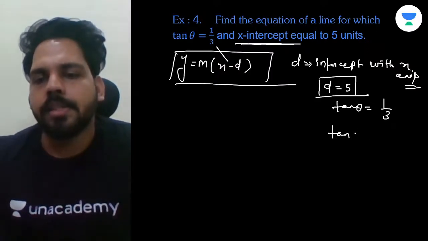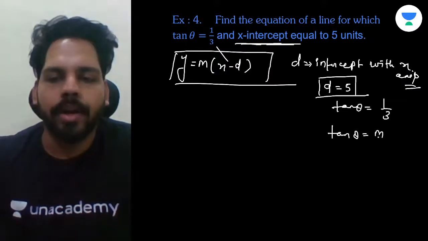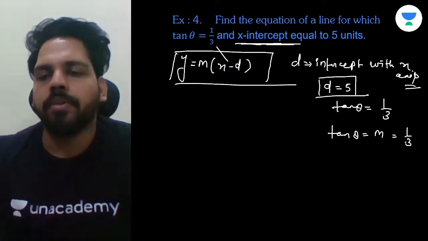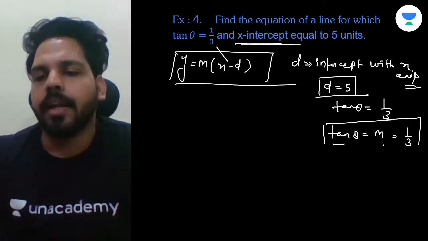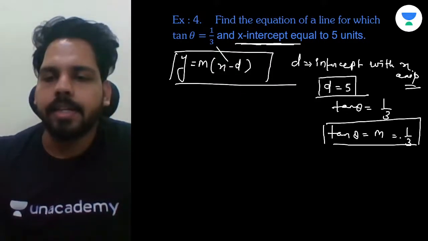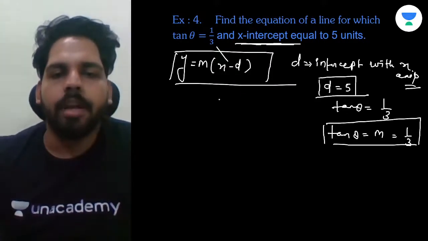tan theta? We are knowing tan theta is equal to m. So m is 1 upon 3, right or not? Tan theta is a slope. So slope we can write as m. So m is given as 1 by 3. Now we can place these values.